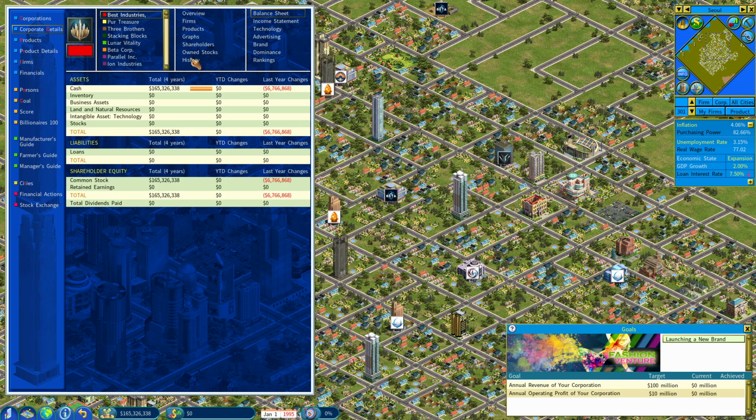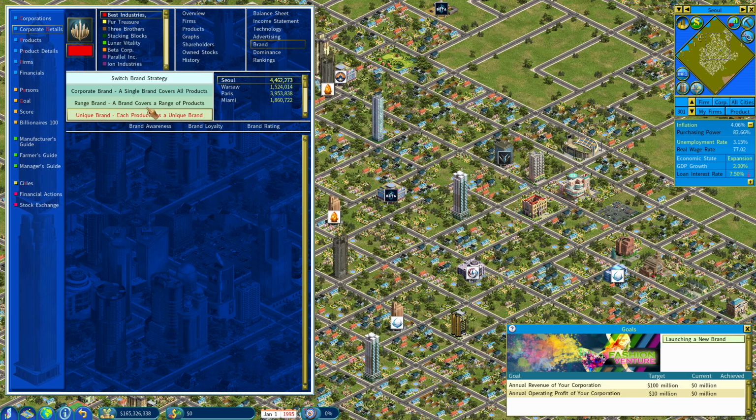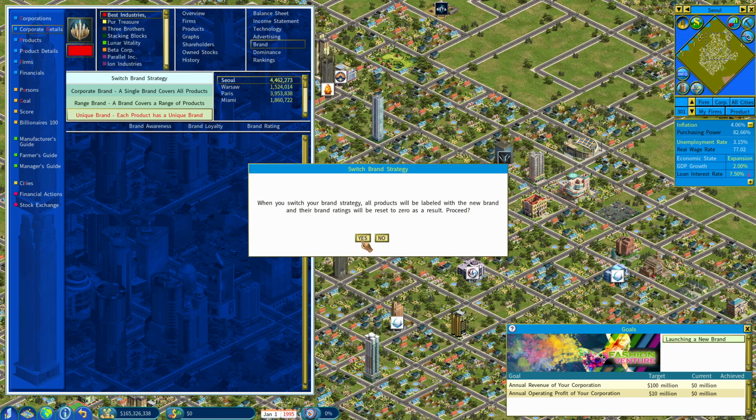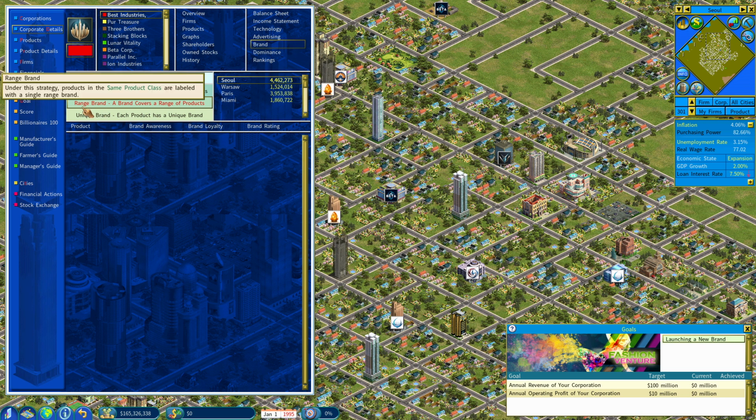One of the first things to always do is set your brand strategy, because if you set it later, it resets everything. I like the range brand. It's just the easiest. So essentially it means if I advertise any brand awareness of my products in apparel, it's shared across all apparel. But if I sell anything in any of the other categories, then you're starting from scratch. So nobody's heard of Best Industries. They're just going to hear of the brand of whatever I call my apparel brand.